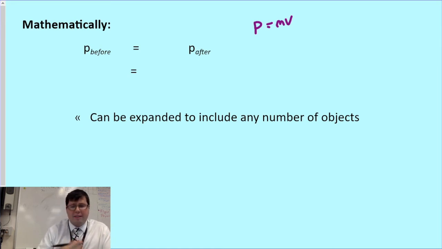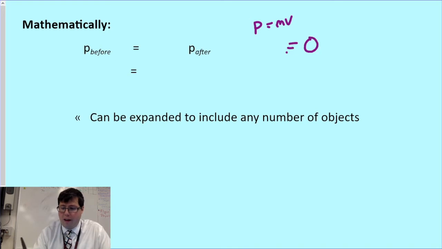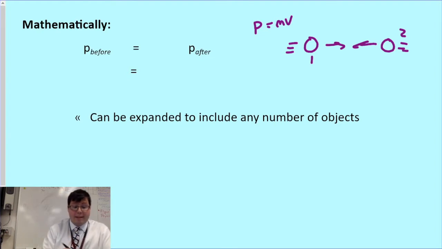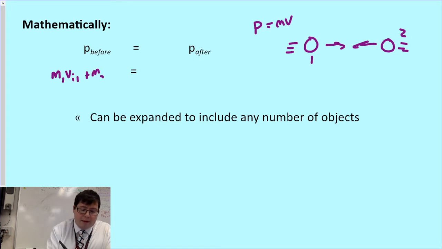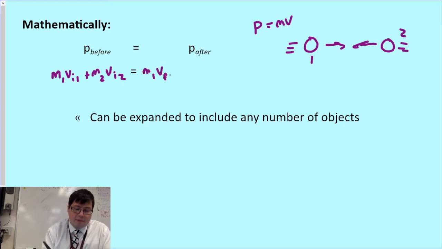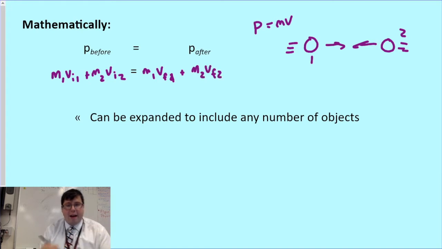So P before, let's say I have two objects, two balls that are flying at each other, and they're going to collide in the middle. What I can say is that the momentum before the collision, which would be the mass of ball 1 times the initial velocity of ball 1 plus the mass of ball 2 times the initial velocity of ball 2, that's going to be equal to the mass of ball 1 times the final velocity of ball 1 plus the mass of ball 2 times the final velocity of ball 2. So I get this big, long equation to relate these two momenta here.